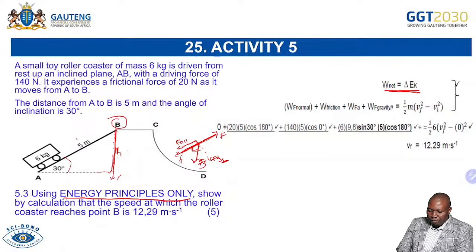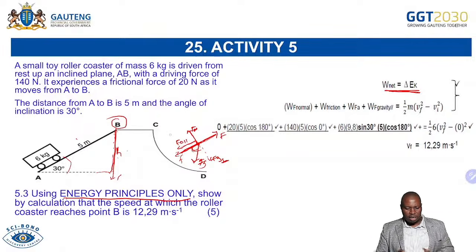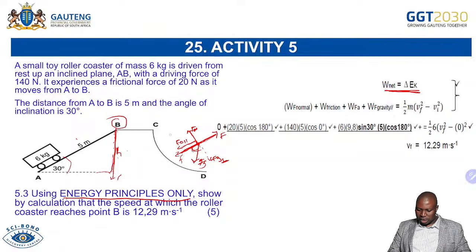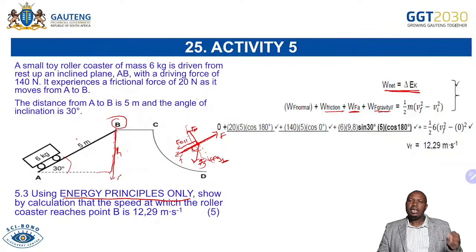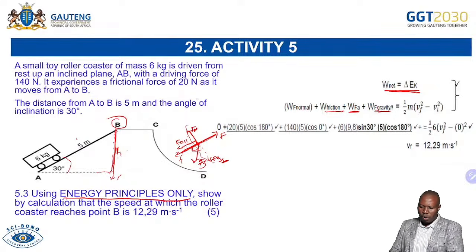We also had our normal force, which must be normal to the surface. And we're saying Fg perpendicular and Fn must be balanced, so that the object doesn't move up and down. Since they are equal, we're going to ignore these forces. We're going to concentrate on these three forces that are going to do work: the applied force of 140, the Fg parallel, and the friction. So it's the work done by the applied force, the work done by Fg parallel, and the work done by friction. The normal force is not doing any work, and Fg perpendicular is not doing work. Why? Cos 90. We said no work is done.